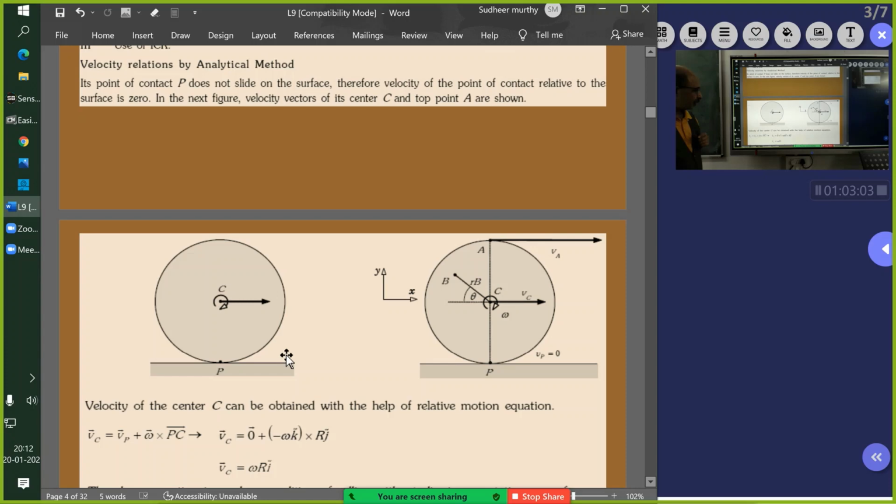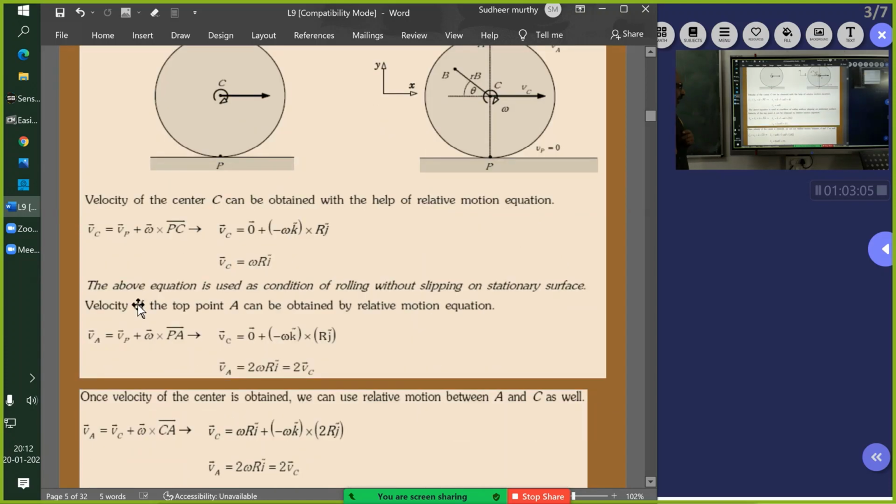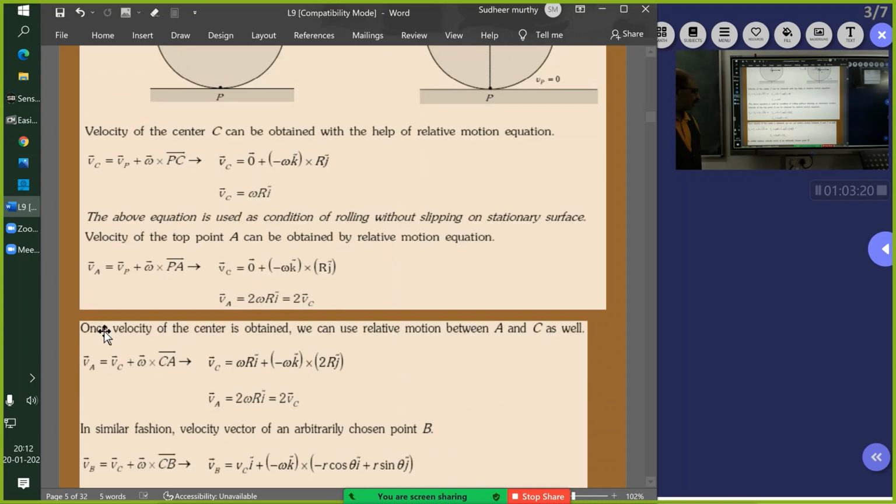And mathematical modeling also. The above equation is used as a condition of rolling without slipping on a stationary surface. Velocity of the top point P can be obtained by the relative motion equation. VA bar is equal to VP plus omega cross r, which is 2 omega r. We just now did this. Once the velocity of the center is obtained, we can use relative motion between A and C as well.